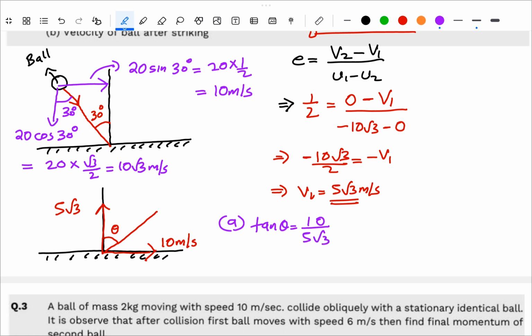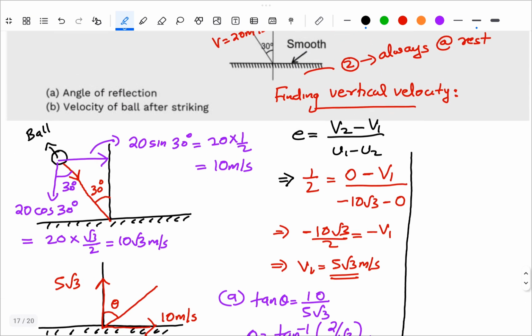So here theta will be equal to tan inverse of 2 by root 3.